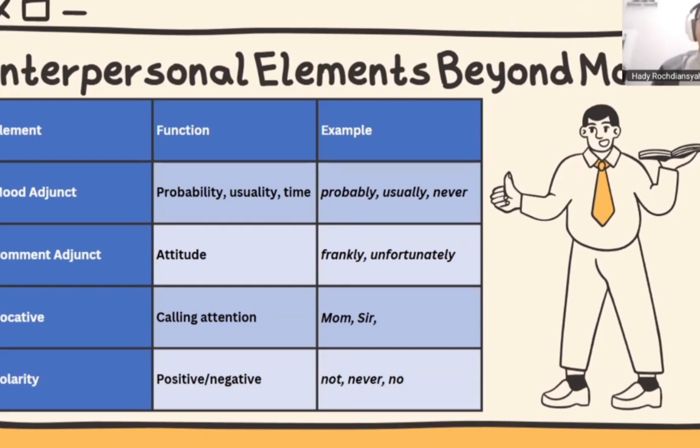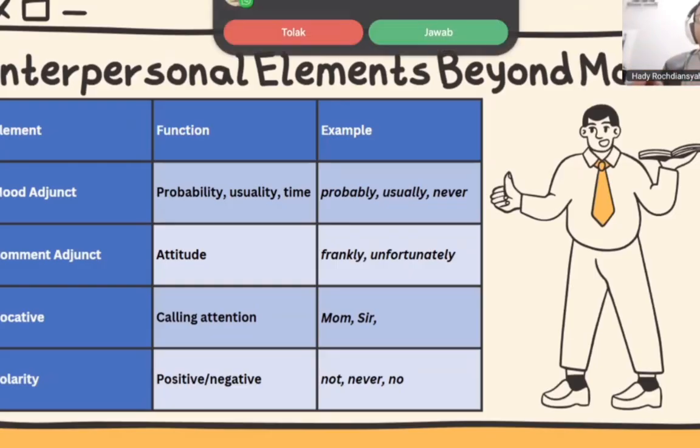And then the last element is polarity. A polarity shows whether it is a positive or negative sentence in general, like she is reading. The polarity is positive. What if we change it to she is not reading? The polarity is negative.